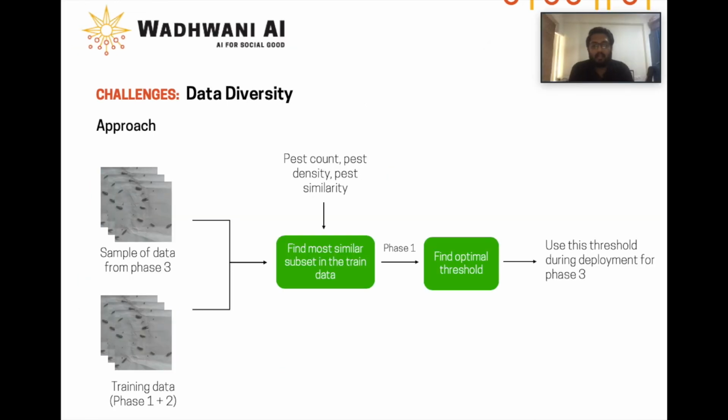This helped us identify the subset in our validation set that was most similar to the expected data distribution. We choose the optimal threshold based on this subset going forward.